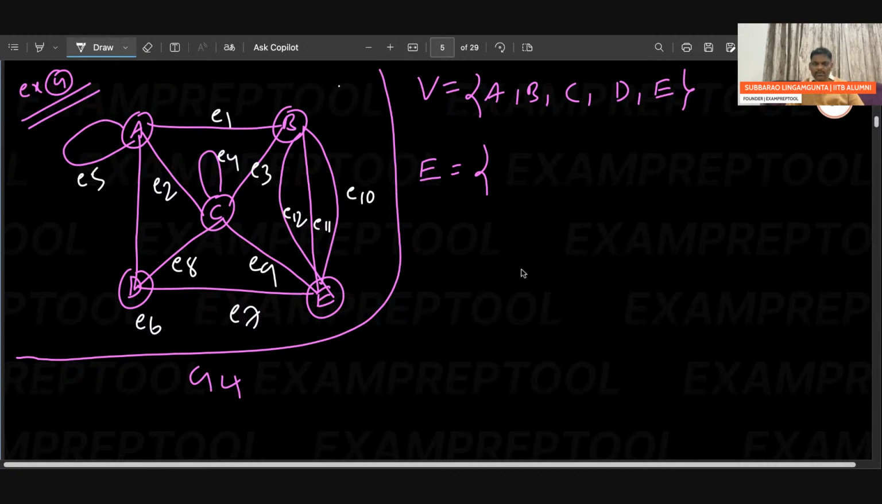Totally 12 edges. Can you check? So E1, E2, E3, and so on, E12. Okay, till now comfortable. Vertices okay, edges okay.